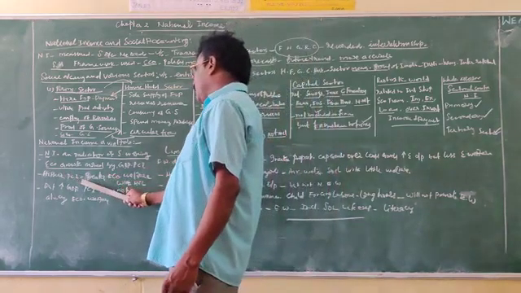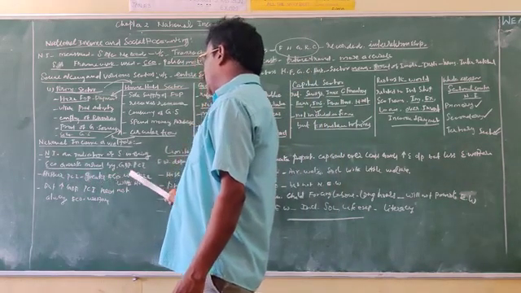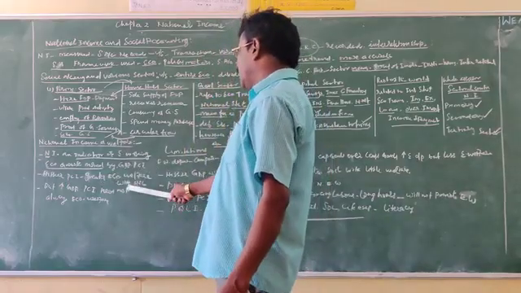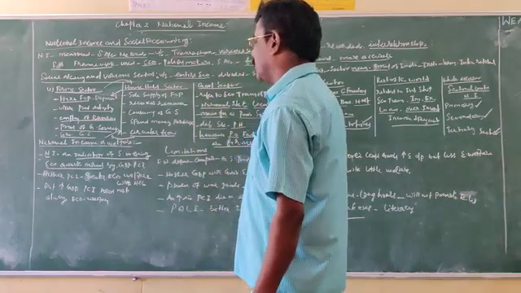Higher per capita income leads to greater economic welfare with a higher standard of living.